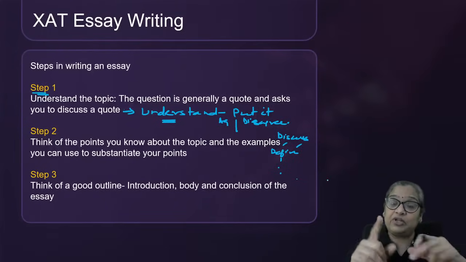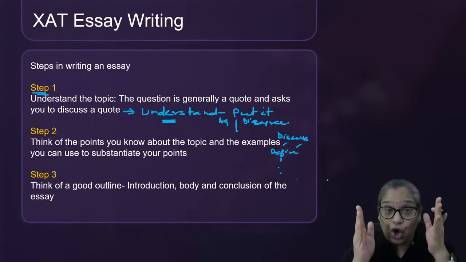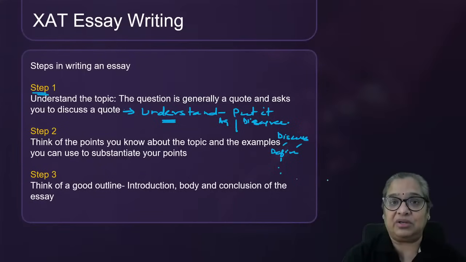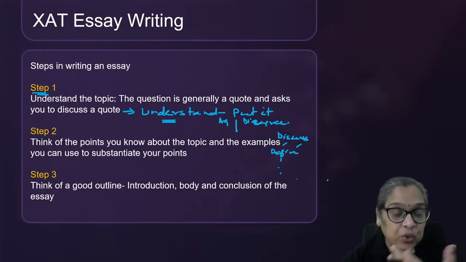But remember, when the topic is easier, it is harder to write because your essay needs a structure. I can't write everything I know about the subject. I only need to write those points which are relevant to the topic.